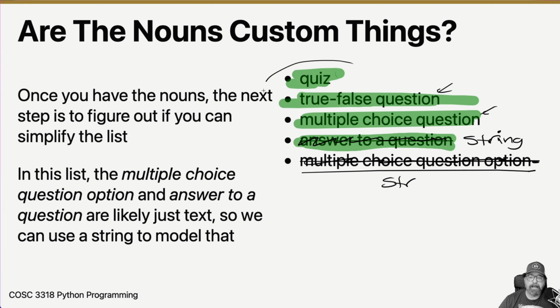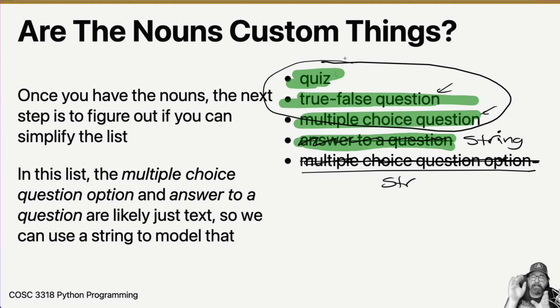So what we've really got are three first-class complex ideas here. The quiz, which has all of the questions and tells you whether or not they're right or wrong. The true-false question that determines, hey, what is the correct answer? Is this question true or false? And what is the text for the question? And then the multiple choice question. So here are the nouns for our custom things: the quiz, the true-false question, and the multiple choice question.